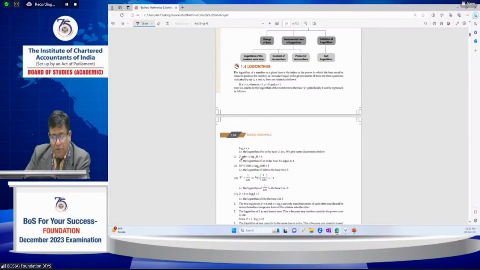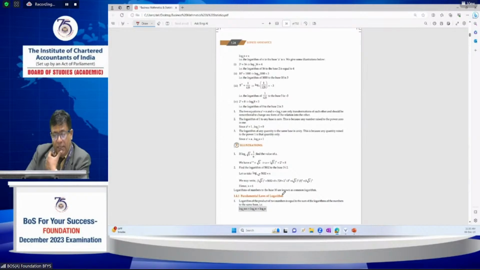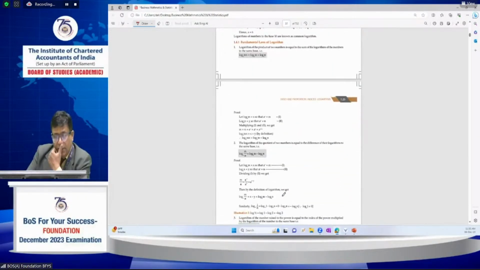Suppose 2 power 4 equals 16. This is the base 2. This can be written as log 16 base 2 equals 4. This is the main fundamental of logarithms, and from these, logarithm equations and logarithm properties are also given. These are the fundamental laws of logarithms.